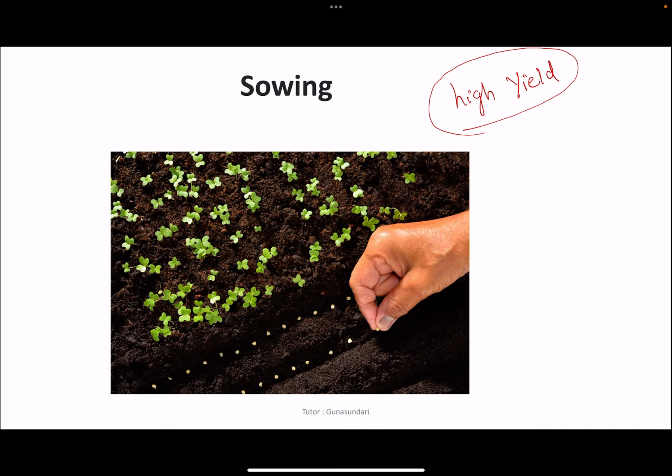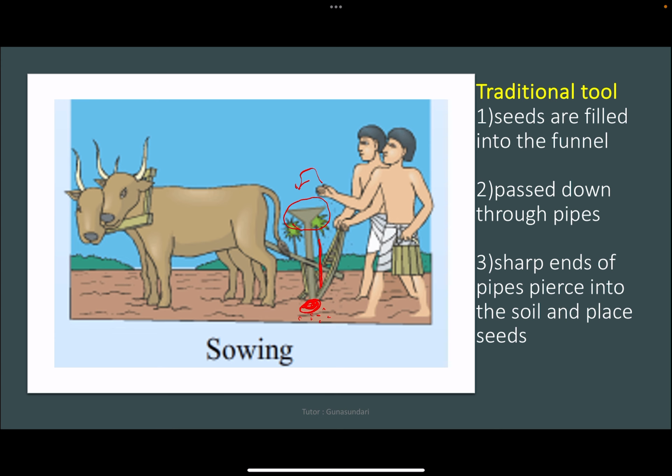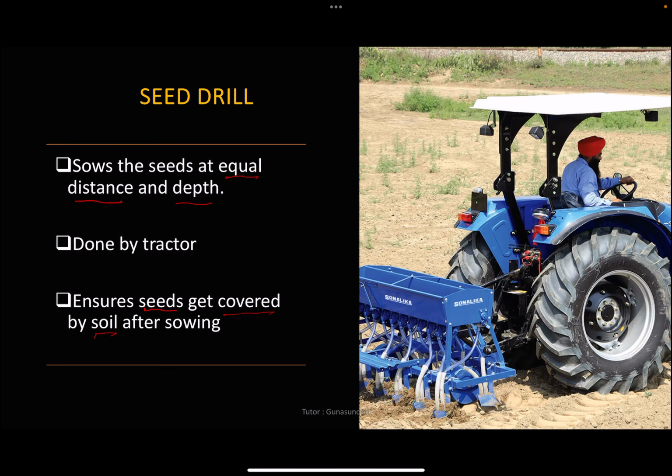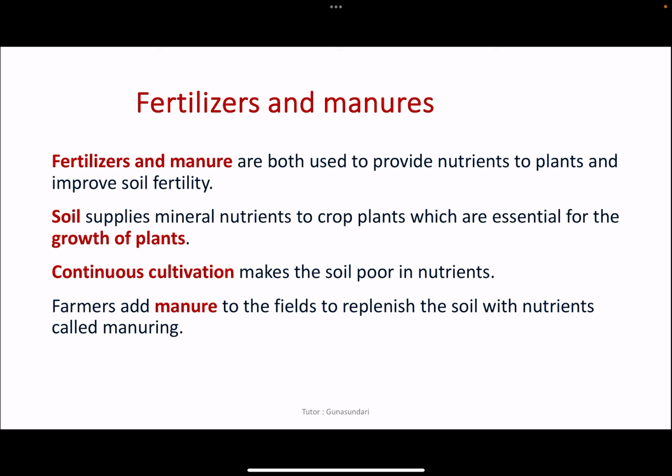So let me recollect. The first one is the traditional tool of sowing. Next one is the manual sowing, and third one is the seed drill method. This is the most recent method. So next one is fertilizers and manures. The substances which are added to the soil in the form of nutrients for the healthy growth of the plants are called manures.